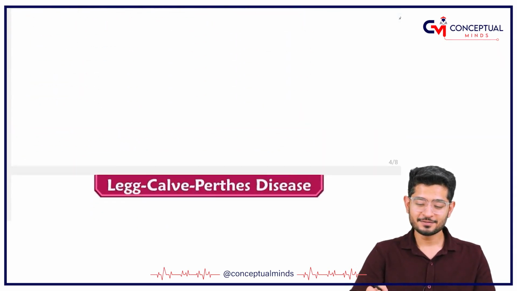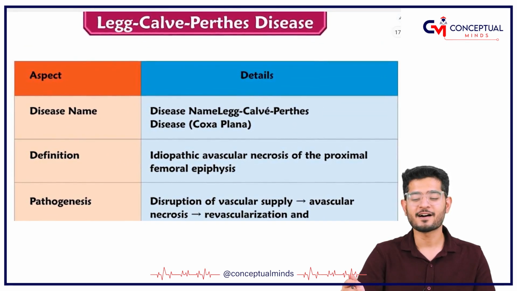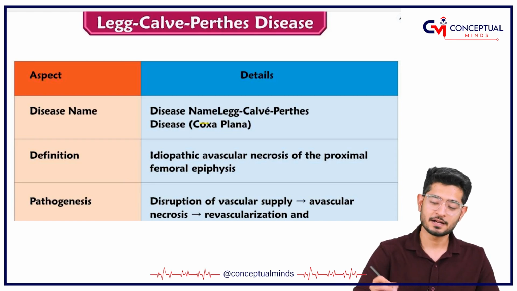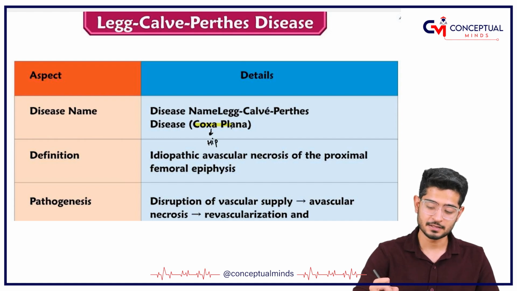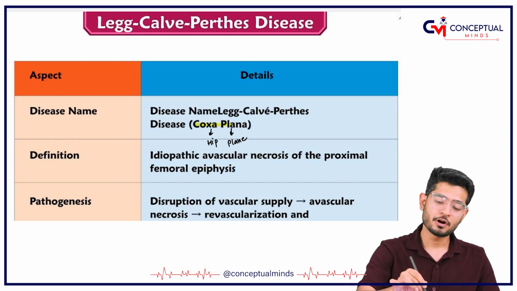Let's quickly start with orthopedics, and the topic of discussion is Legg-Calvé-Perthes disease. Now Legg-Calvé-Perthes disease, what does this mean? The name is Legg-Calvé-Perthes disease, but you should know that this is also called coxa plana. What is the meaning of coxa? Coxa means hip and plana means plane. So plane hip is called coxa plana.